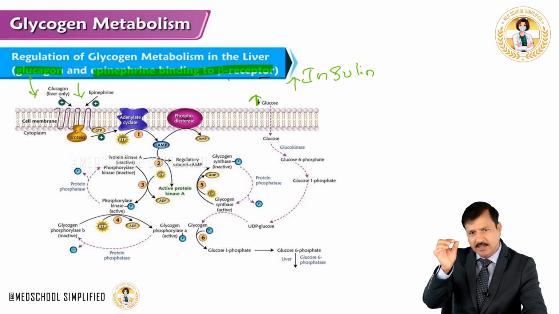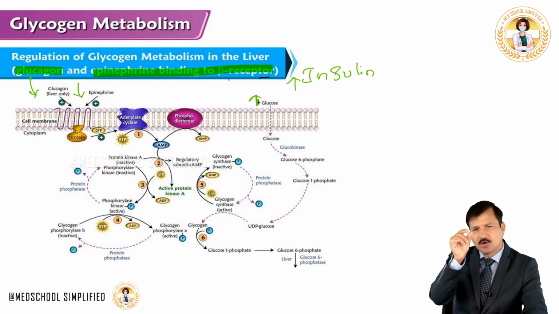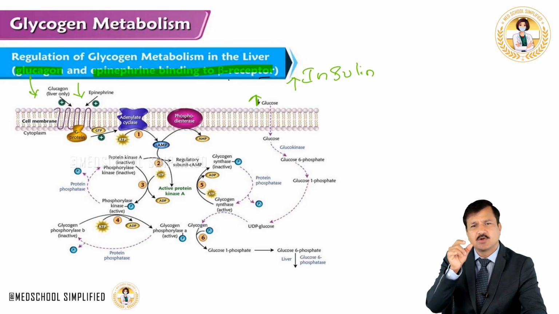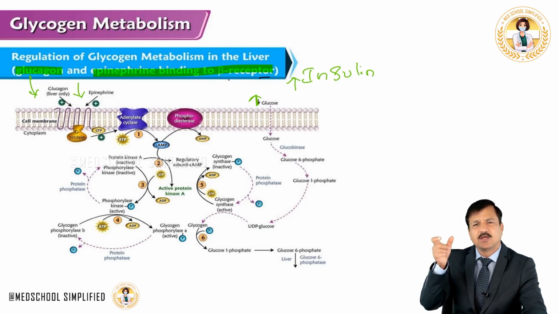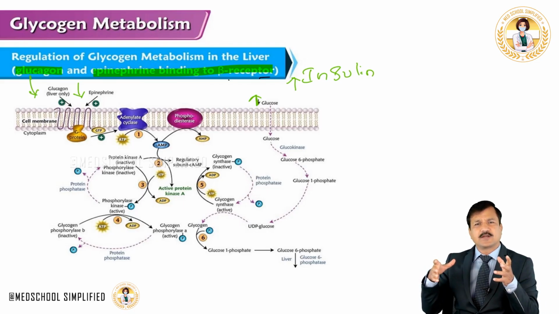So now all the dotted arrows that are shown here will become bold arrows. Glucose will be entering into the liver, and glucose is converted to glucose 6-phosphate by glucokinase enzyme, glucose 6-phosphate into glucose 1-phosphate, glucose 1-phosphate converted to UDP glucose. Now you have UDP glucose there.